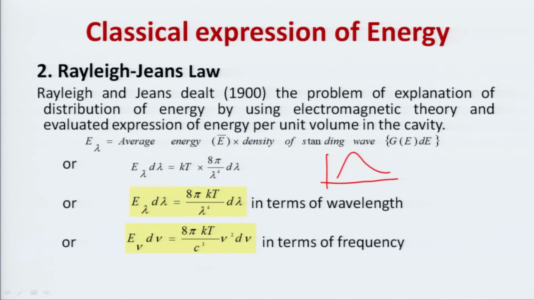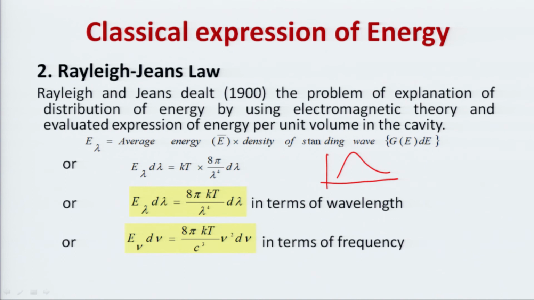It should be there, but actually it does not work, and we will see in the next session how it does not work. Before that we can understand one thing more. We have written here E lambda d lambda. What is the meaning of d lambda? When we write d lambda here, that means we are writing energy in a particular range.